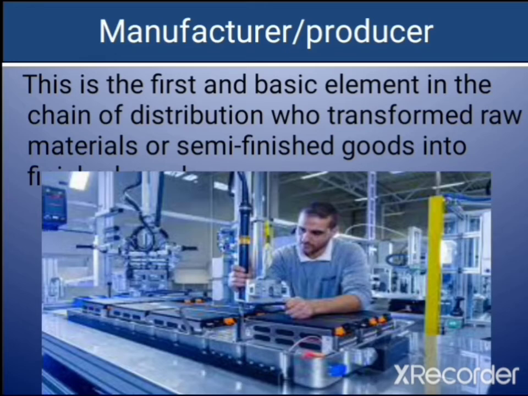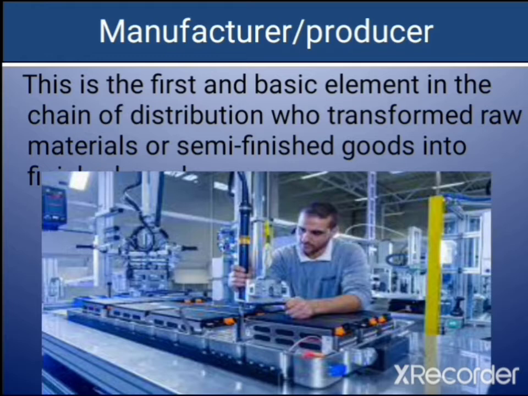Let's talk about the manufacturer. Who is the manufacturer? This is the first and the basic element in the chain of distribution, which transforms raw material or semi-finished goods into finished products. Please note, channel of distribution is also referred to as chain of distribution.